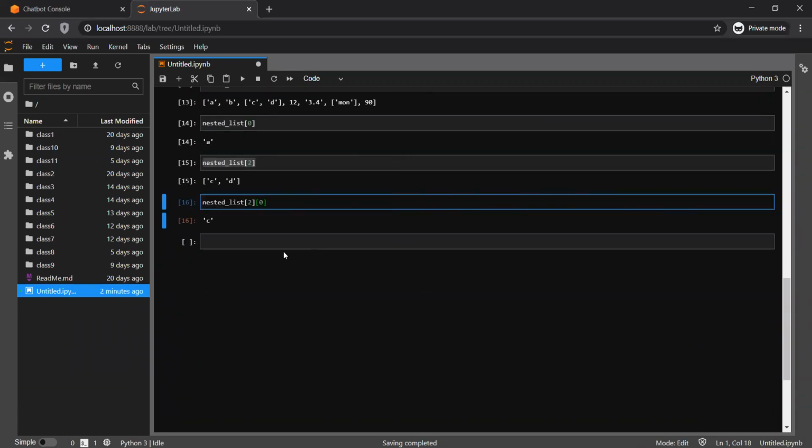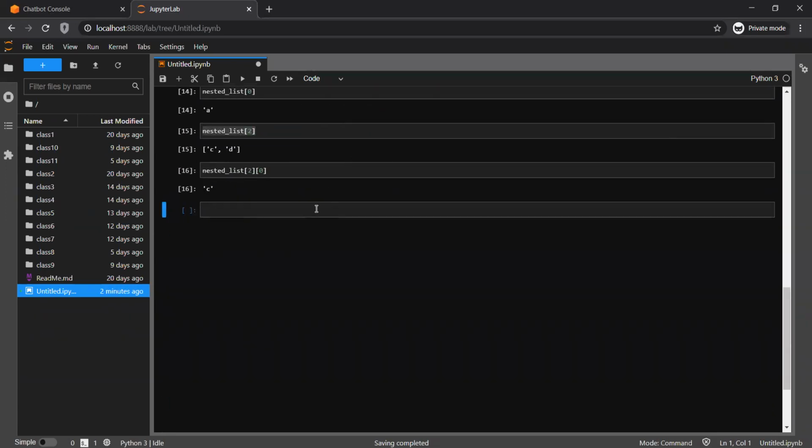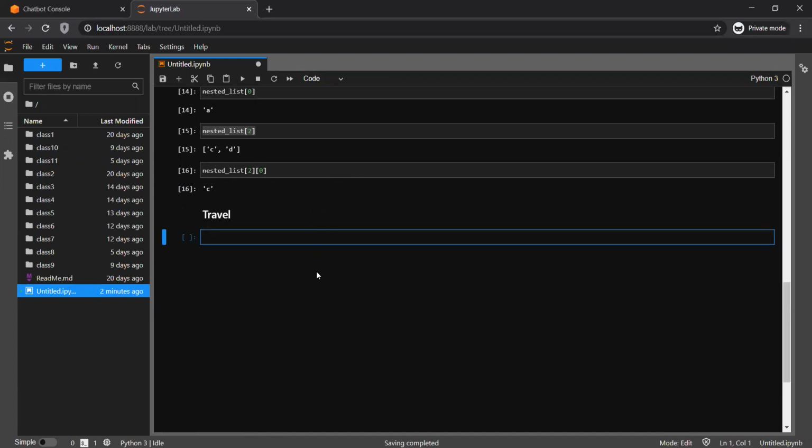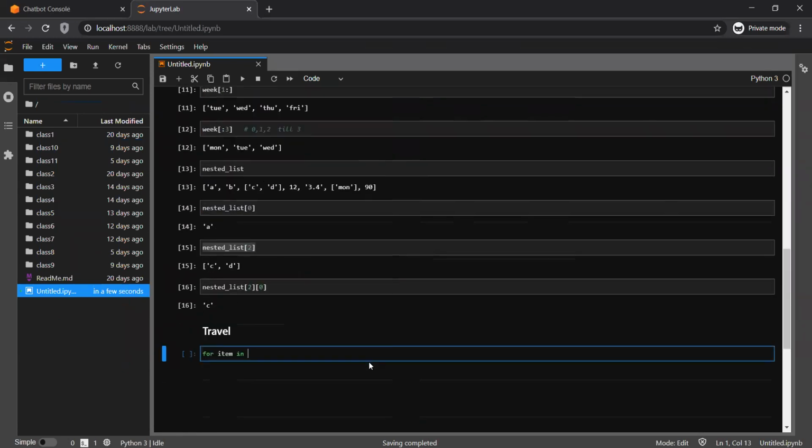Let's quickly look at one more thing, how you have to traverse. Traversing is very important, because whenever you are processing data which is residing inside a list, how you traverse is very easy. It's a simple for loop: for item in. If you remember our for loop concepts, we used to do it like this, right?